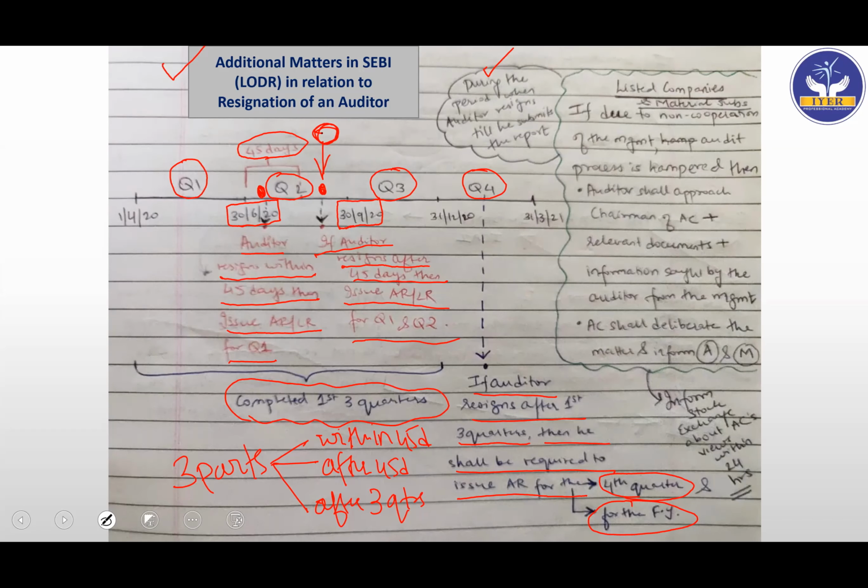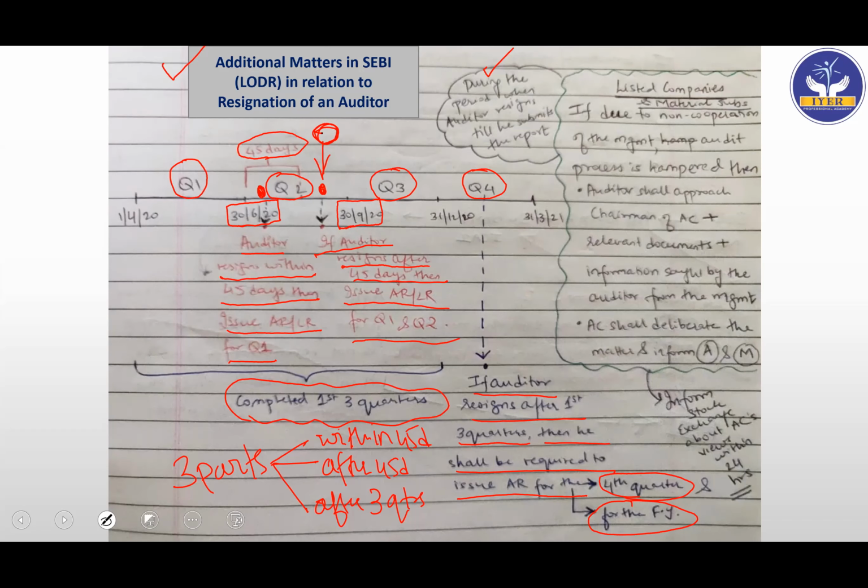Understand that. The problem here is both know that this person is going to leave, they are not a part of my life, but the person is still stuck there because he has to complete the report. So what they're saying is, during the period when the auditor resigns till he submits the report, he's stuck with the management. So here the management and the auditor will not be on good terms.